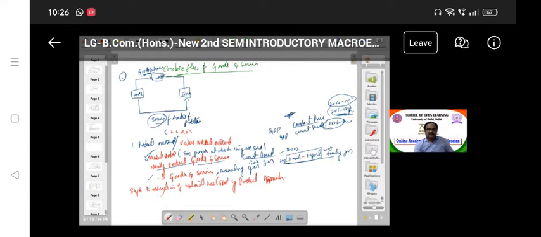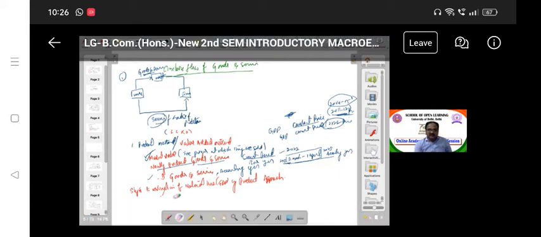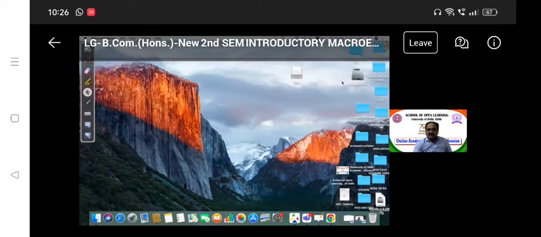Got it? So what are the steps to calculate the production method that we need to learn here? We have done 10 minutes, right? So what are the steps to calculate the national income? Suppose in this case, maybe if you go for some material, just a minute.